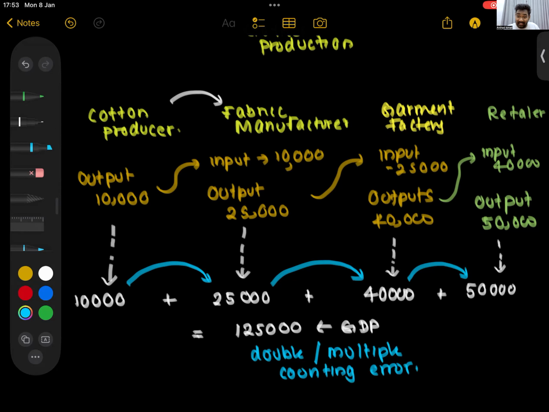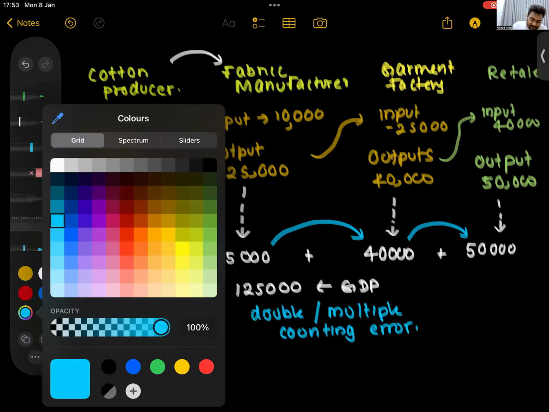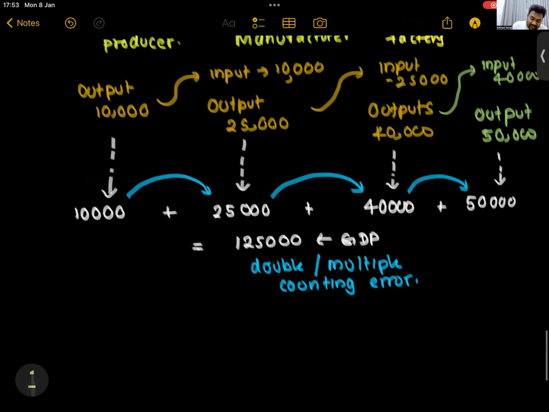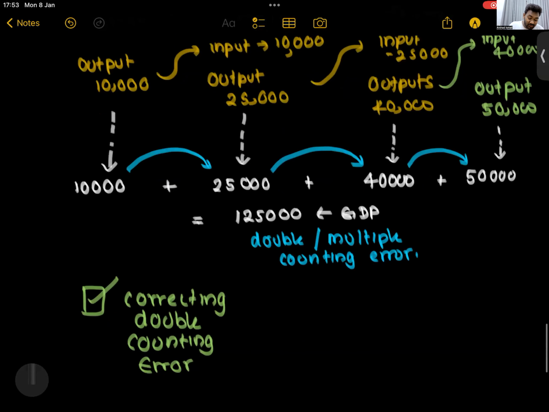That's a very common thing in the output approach. So how do we avoid this now? How can you correct this double counting error? Now you need to do a correction. How do you correct this? Tell me. How can you correct this error? There are two ways, no? Two ways to correct this. What is the first way?